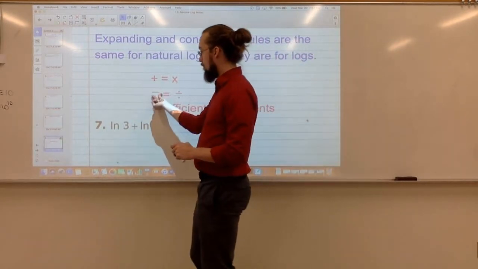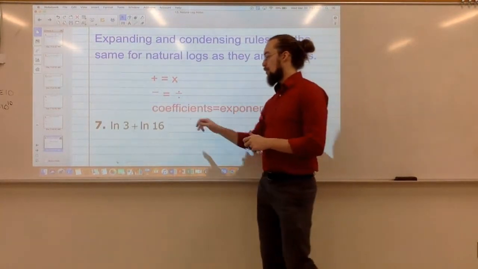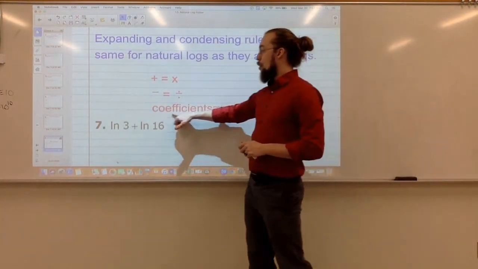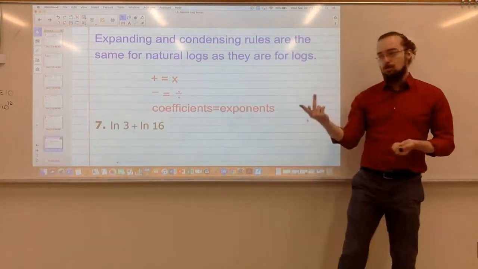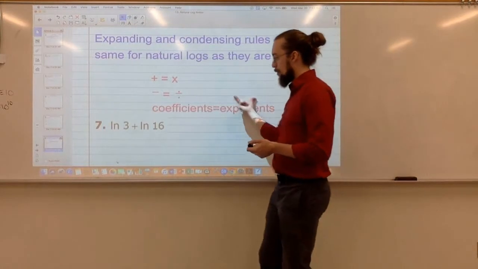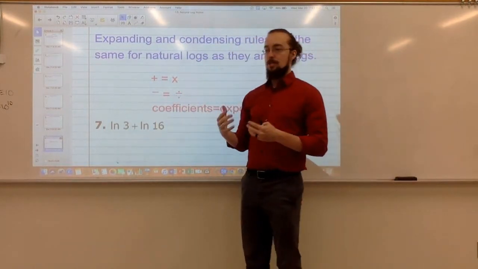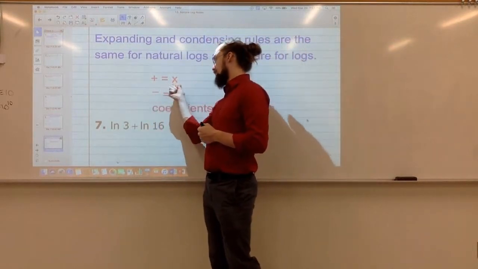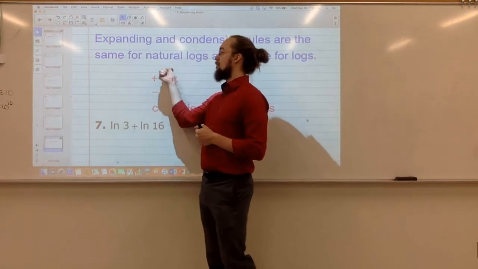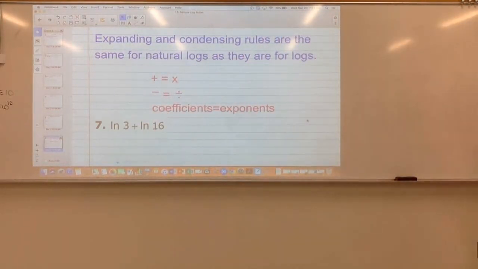Whenever we were subtracting two logs, we divided what was on the inside to combine them into a single log. And whenever we had coefficients, we were able to bring those up as exponents. And all these work backwards as well. If we have an exponent, I can bring it out as a coefficient. If I'm dividing two things inside of one log, I can split that up into two logs using subtraction. And if I'm multiplying two things inside of a log, I can pull that apart using addition.